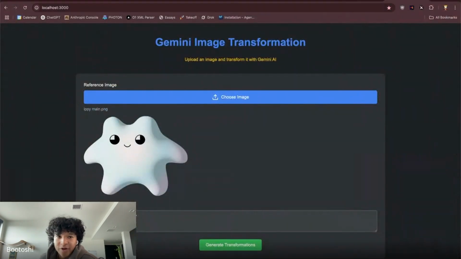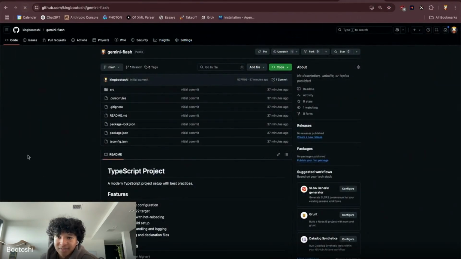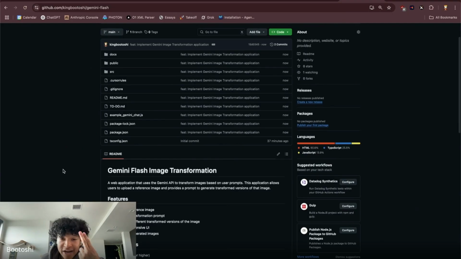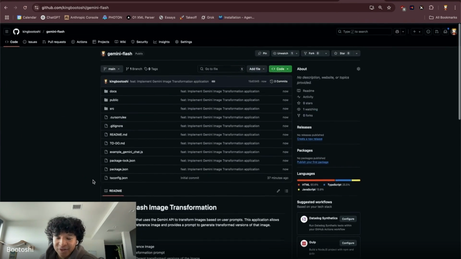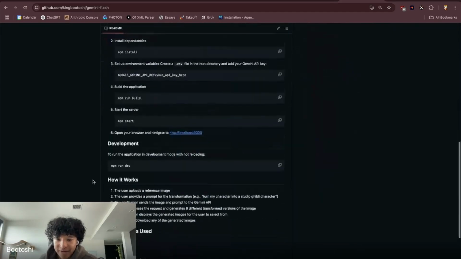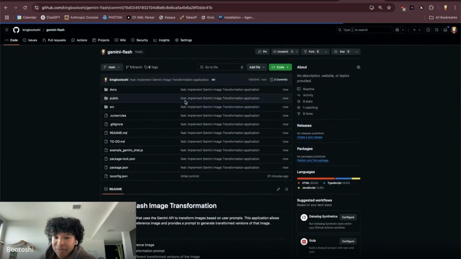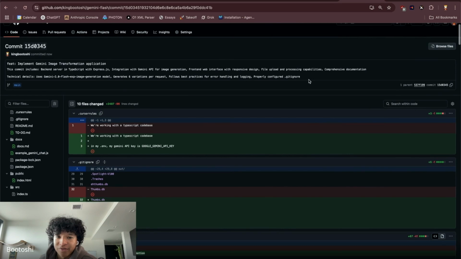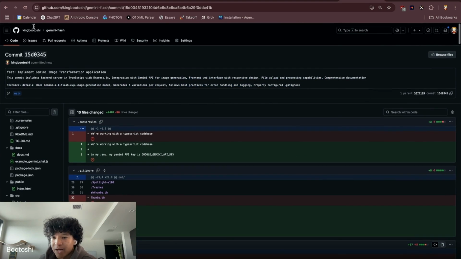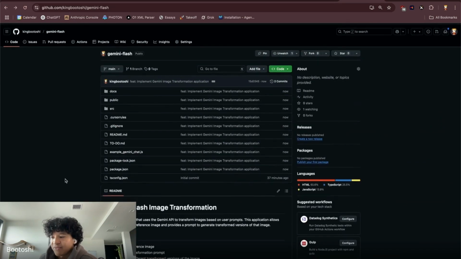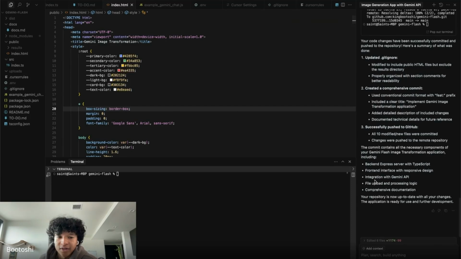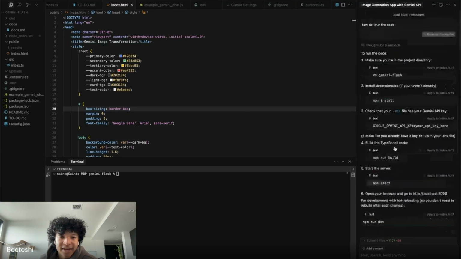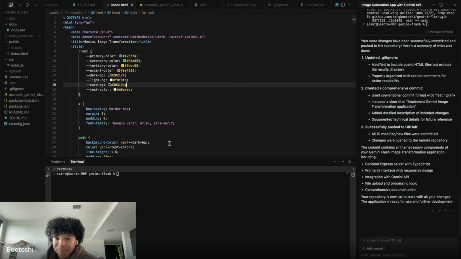So now, if we go back to our repo, you can see, boom, we got checkpoint. Oh, I heard an echo. Hello? Okay, so you can see, boom, we got checkpoint number 2 saved with a nice, very detailed commit message that explains everything we worked with. You could go more in depth with this, but it's very nice. It automates the process of pushing for us and makes that easier. So now, okay, checkpoint number 2.